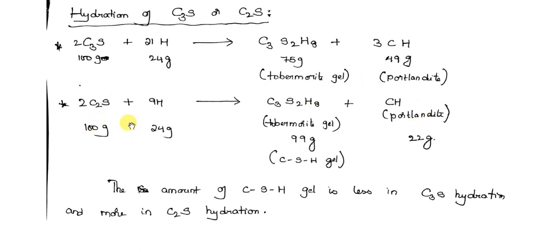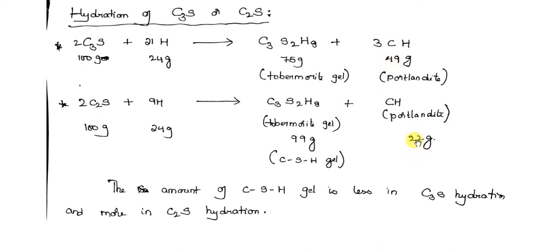So now, is a cement with more C2S better, or a cement with more C3S? The cement which has a little more C2S is better, because when it reacts, it gives more tobermorite gel, which is responsible for the strength of cement or concrete, and it generates less CH compound, that is Ca(OH)2. Only 22 grams. See here, 49 grams, and this is 22 grams.